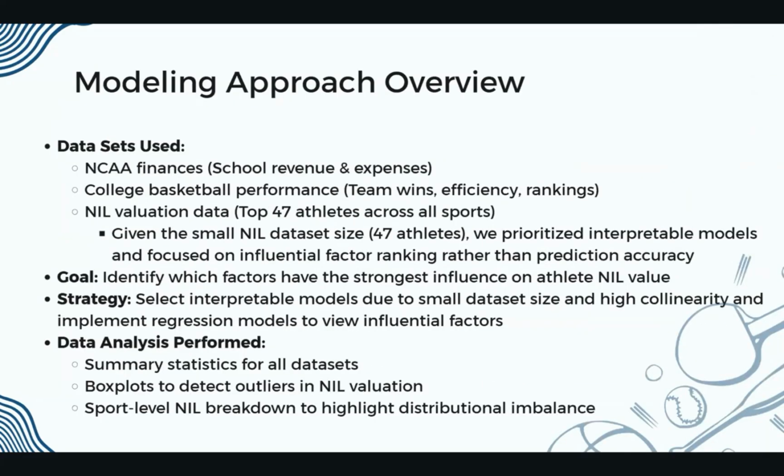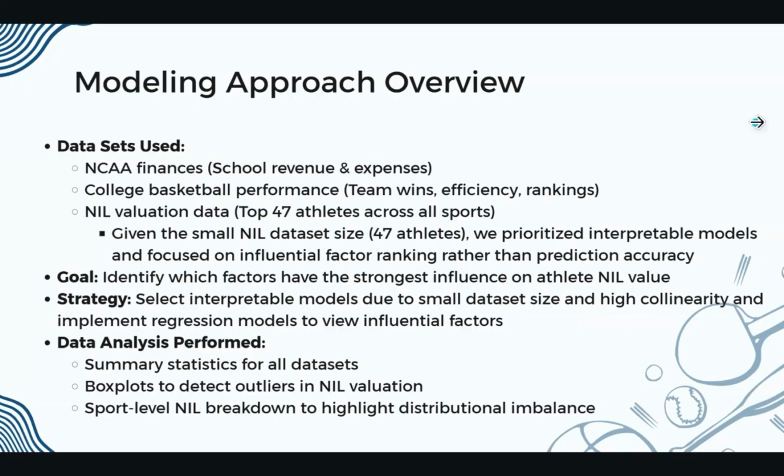On the next slide, it goes over again the data sets we used. The NCAA finances, which covered school revenue and expenses, the college basketball performance data set, which covered team wins and efficiency rankings, and then the NIL valuation data. As mentioned, that covered the top 47 athletes, but it did provide some insight into what schools are paying their athletes and which ones are giving out the most money right now. And that ties into our goal, which is to identify which factors have the strongest influence on athlete NIL value.